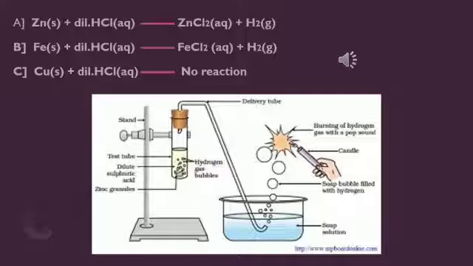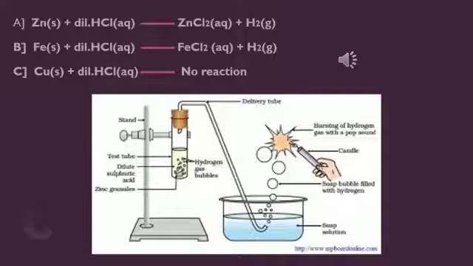Since it is less reactive, when we allow it to react with dilute HCl, there is no reaction or no product formed. We know that a more active element displaces a less active element, as in the case of A and B, which are displacement reactions. But in the case of C, copper is less reactive than hydrogen and thus no reaction takes place.